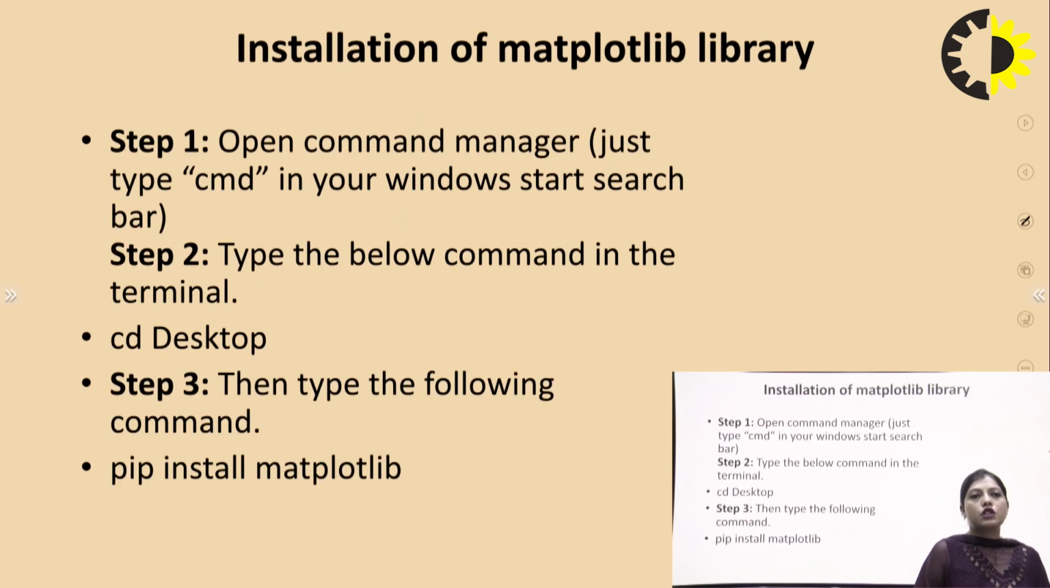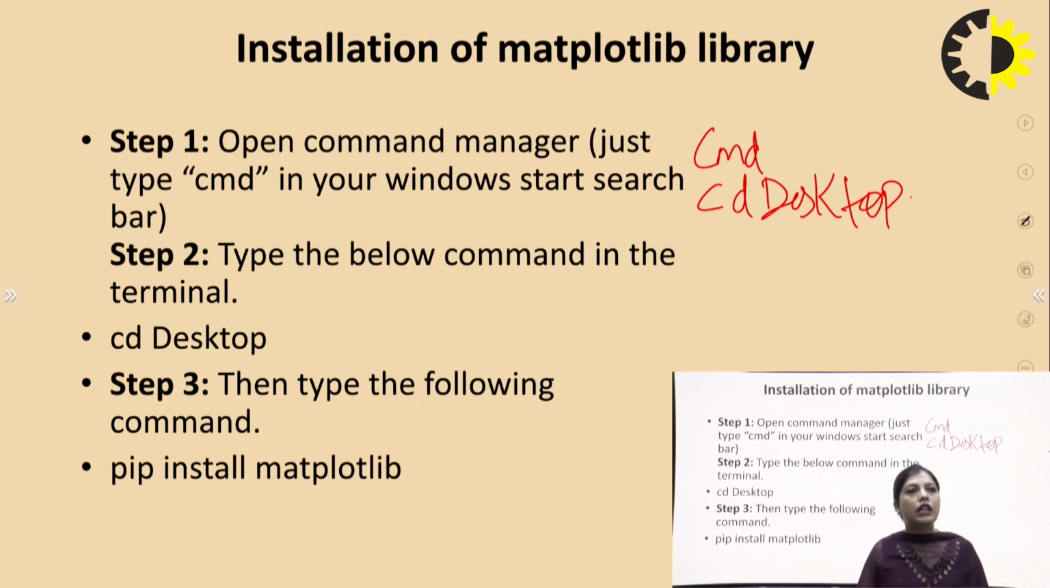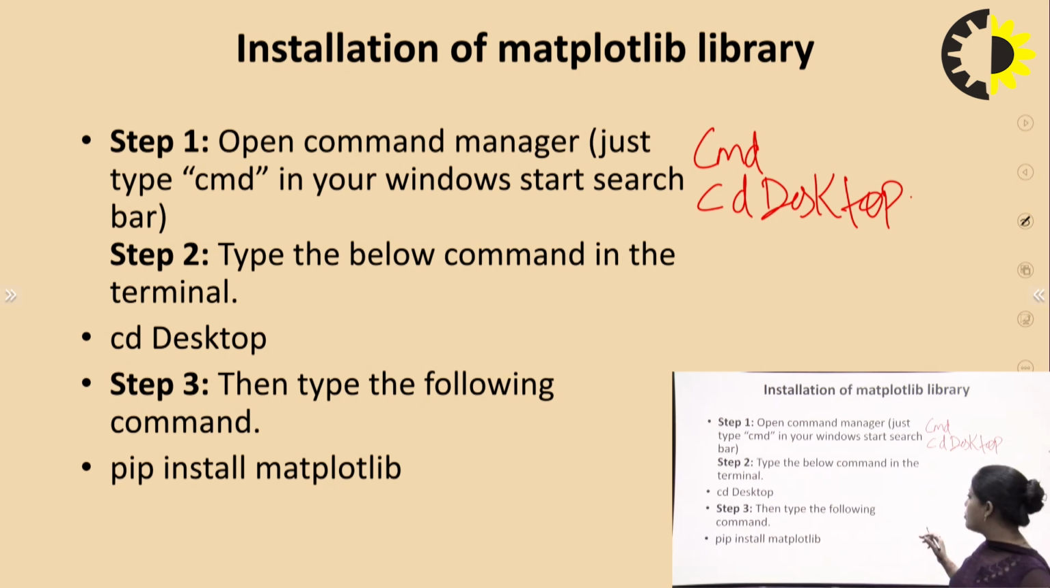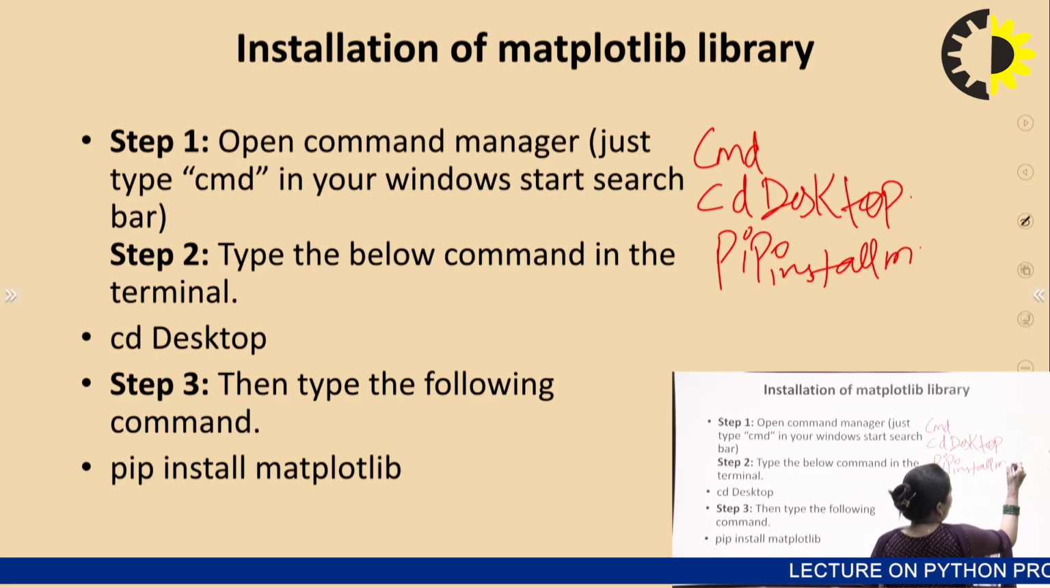So how do you install the matplotlib library? First, we open the command prompt, which is opened through the command cmd. After that, we type the below command in the terminal. After that, we type cd desktop. After cd desktop, we type the following command: pip install matplotlib.